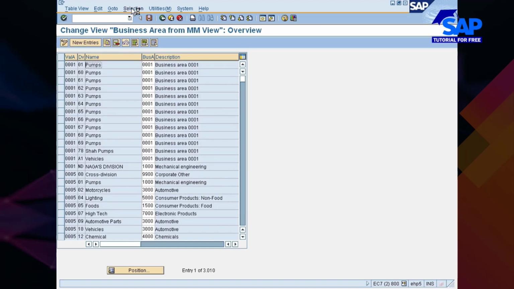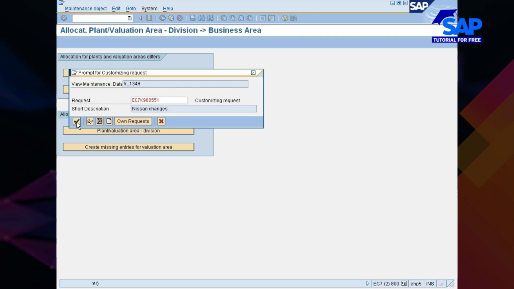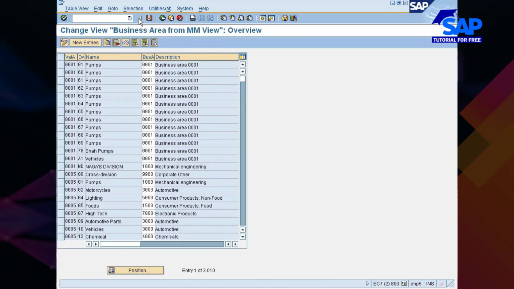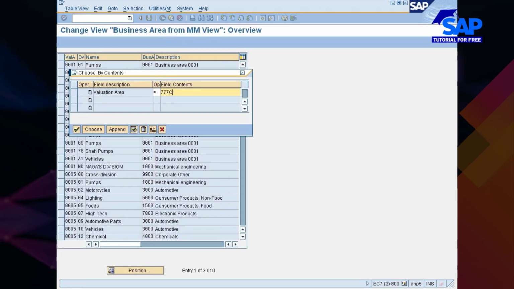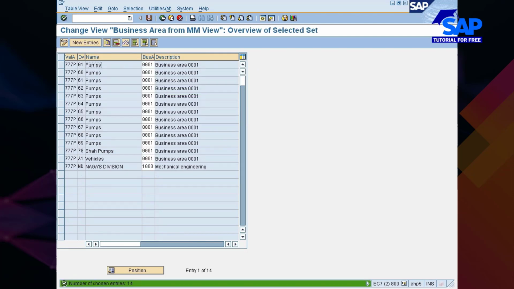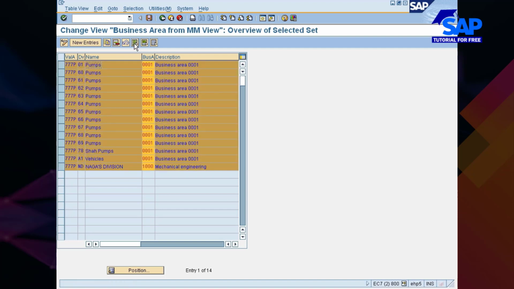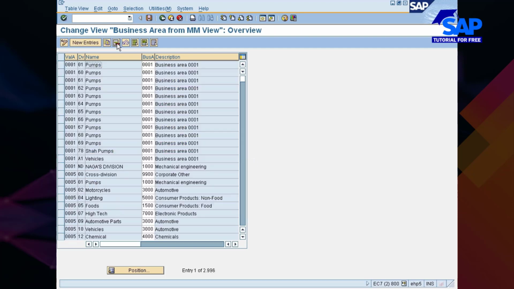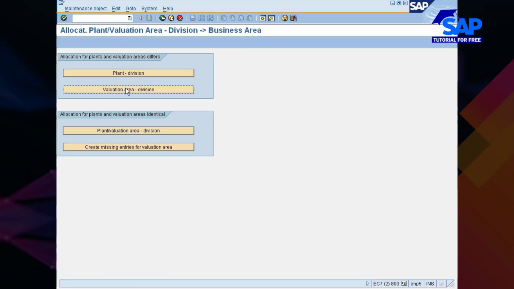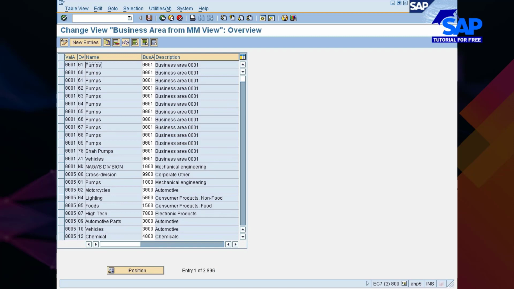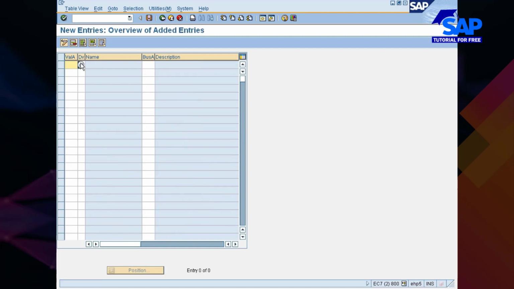Similarly, save it. Once again go with the other plant, Pune. Again these are inconsistent entries. You select them all, delete them all. Save it. Now let me go and see.